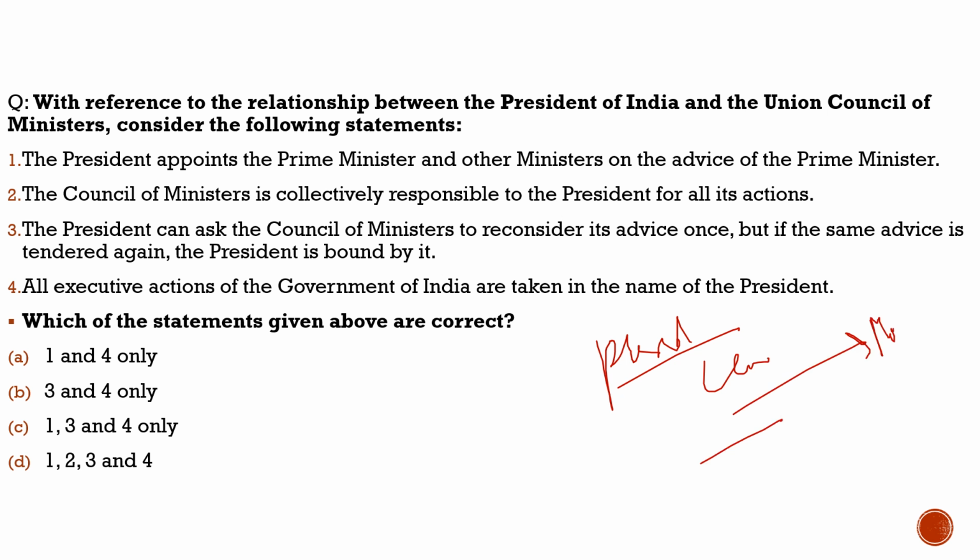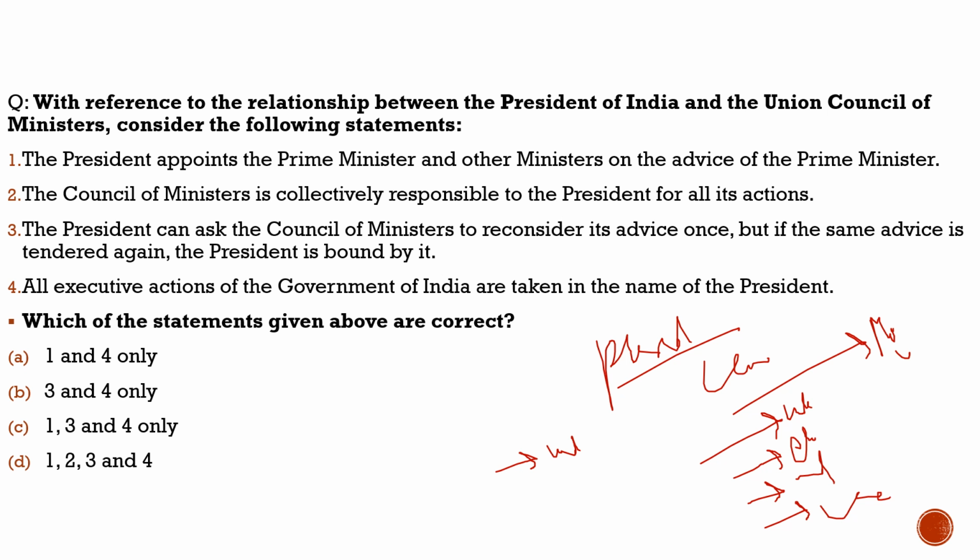But the election is different: the monarch is a hereditary post, but here it is indirectly elected. We also discussed the electoral college, the impeachment of the president, the oath of the president, and how he enjoys different immunities. We discussed various concepts related to the president.